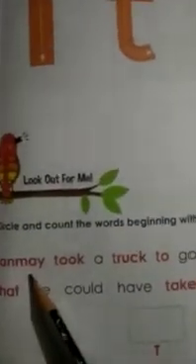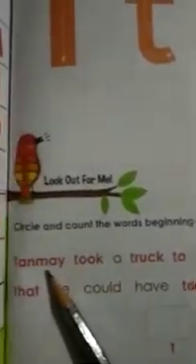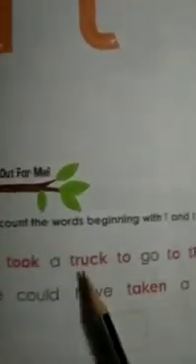Toot, toot. Okay, it is Tanmay. Tanmay starts with T. Tanmay is a name. Took starts with T. Truck. To starts with T. To the temple. To starts with T. The starts with T. Temple starts with T.